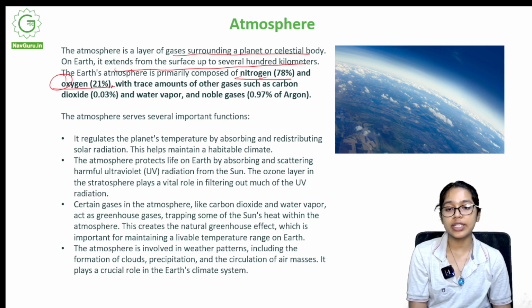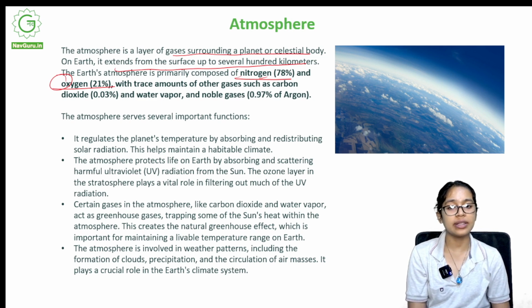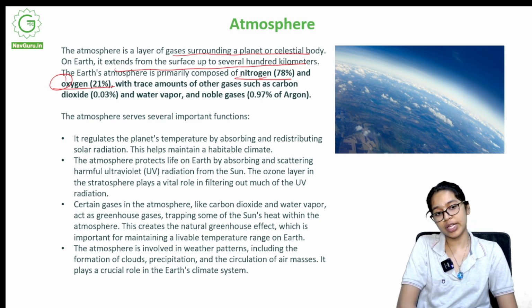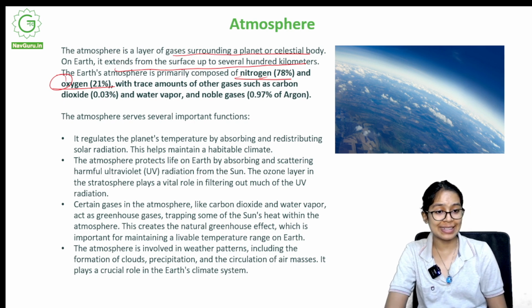The atmosphere protects life on Earth by absorbing and scattering harmful UV radiation from the sun. The ozone layer in the stratosphere plays a vital role in filtering out much of the UV radiation. UV radiation is harmful to skin. UV radiation can cause skin cancer.